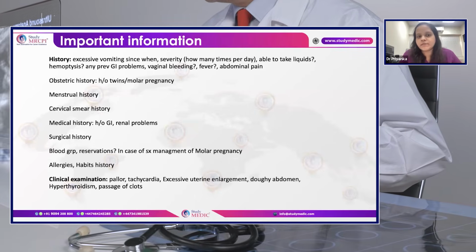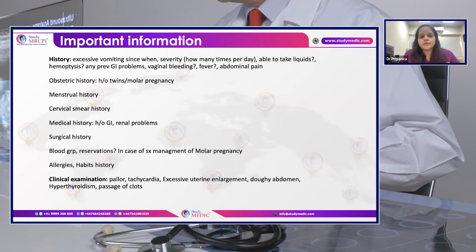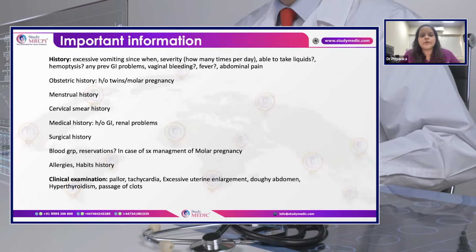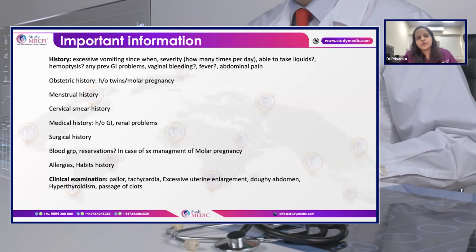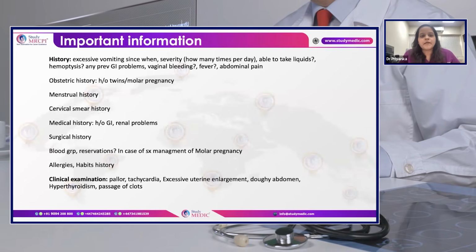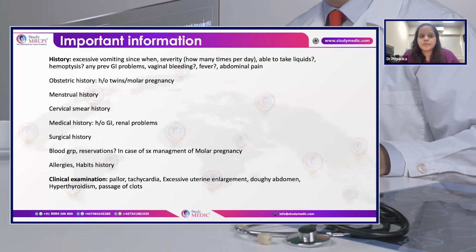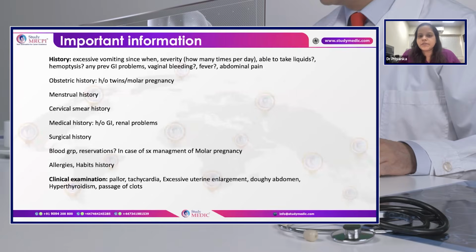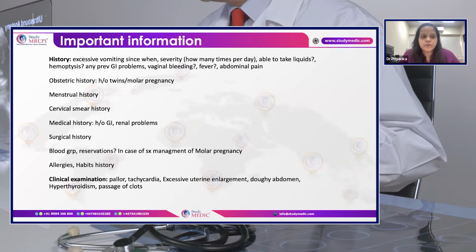So to categorize how severe the vomiting is according to the PUQE score, and the vaginal bleeding, whether it is simple spotting or an excessive passage of clots. Regarding the obstetric history, you can have a suspicion that she may have either a molar or a twin pregnancy, which can cause hyperemesis, and any other medical conditions which can cause hyperemesis, like gastrointestinal or renal